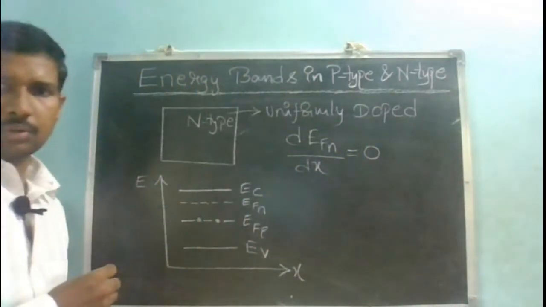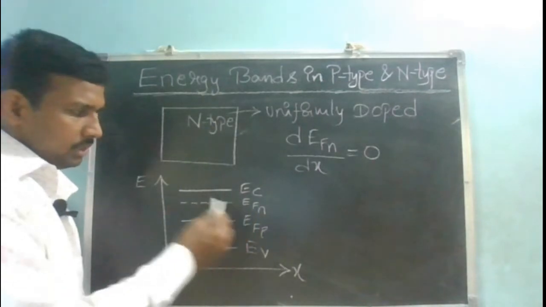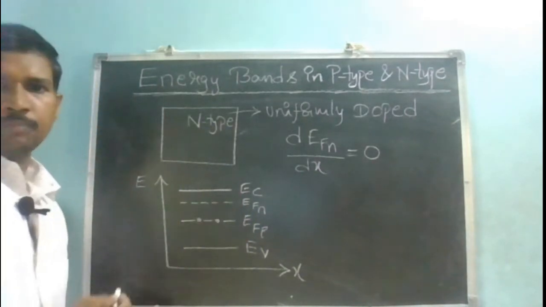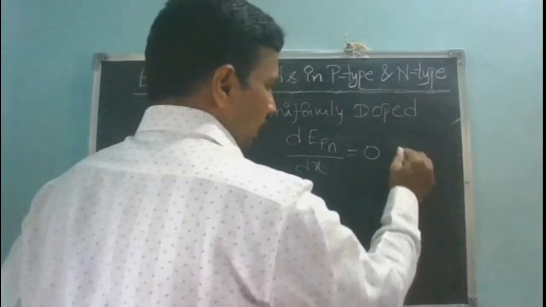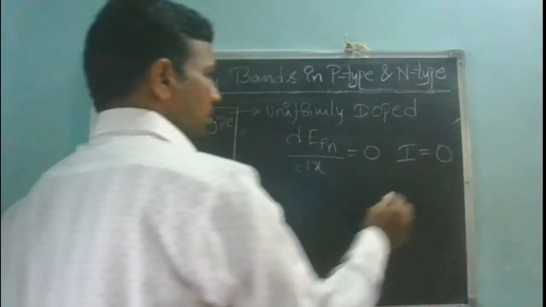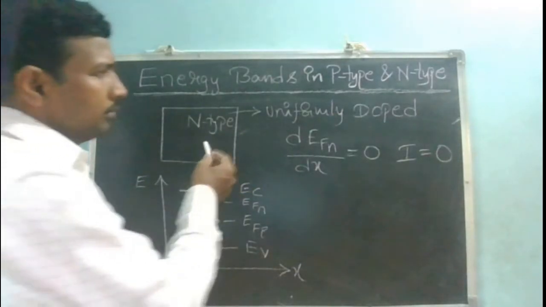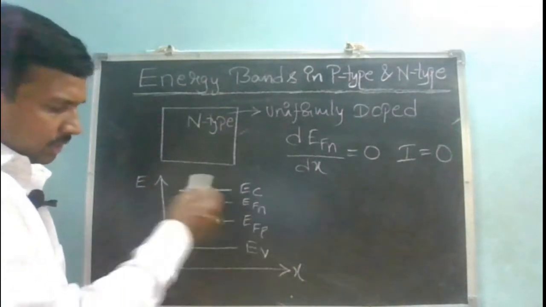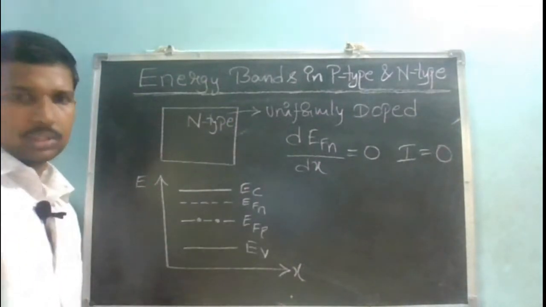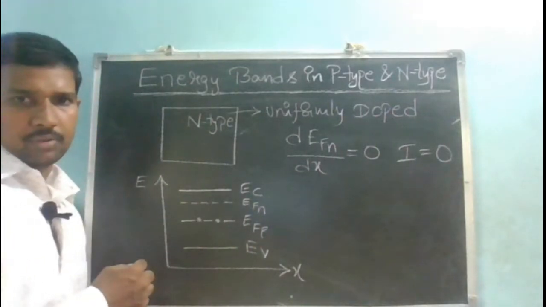The slope of the Fermi energy level is 0 with respect to x, so it is shown as constant, at an equal distance from EC. That means when the slope is 0, the current is 0. In equilibrium, when I am applying no external excitation to a uniformly doped semiconductor, there is no current. That is why I am representing my Fermi energy level as a straight line.